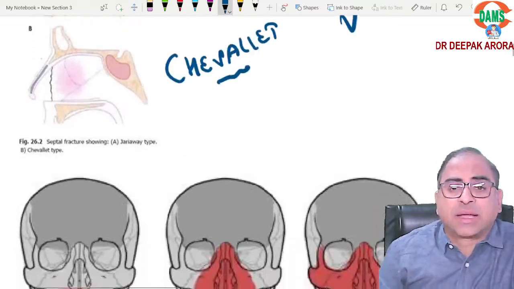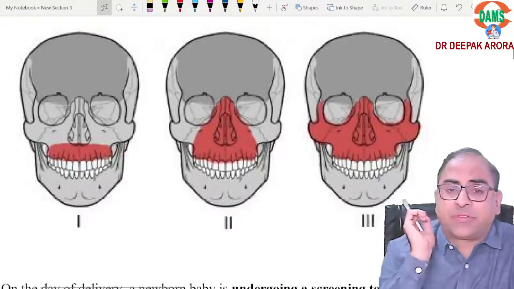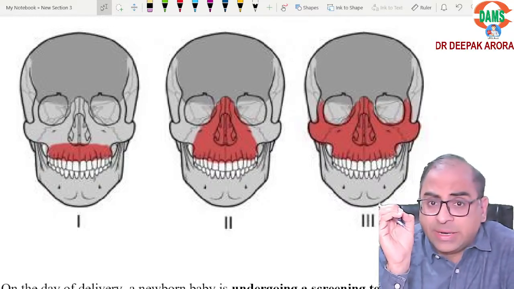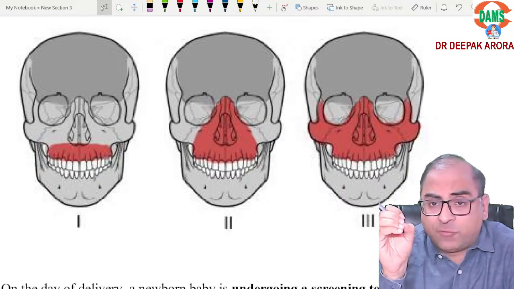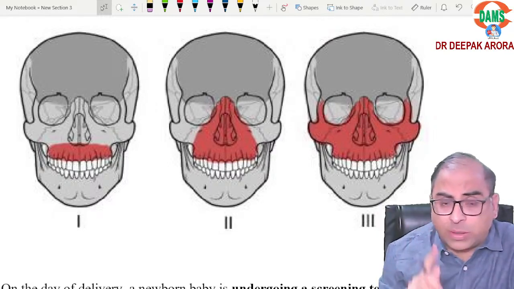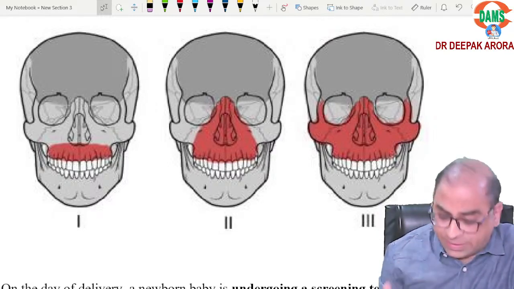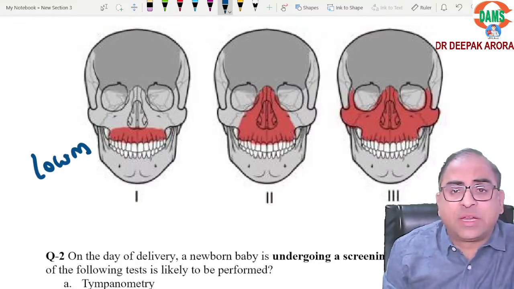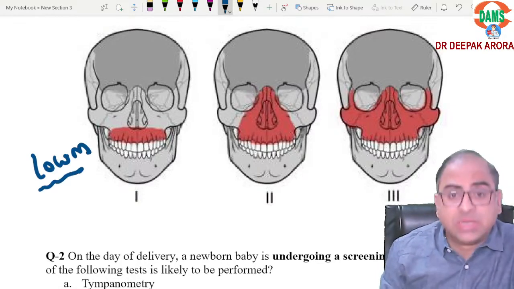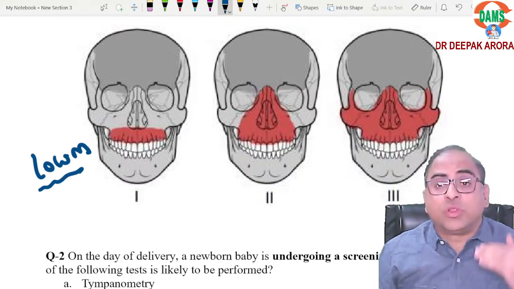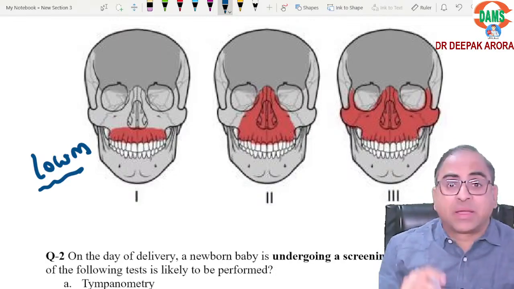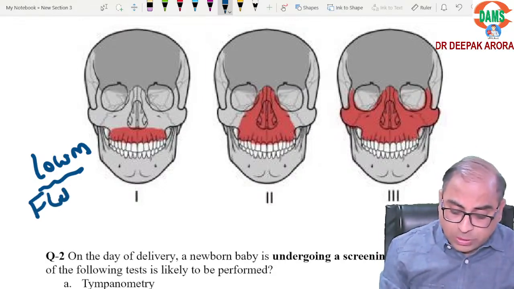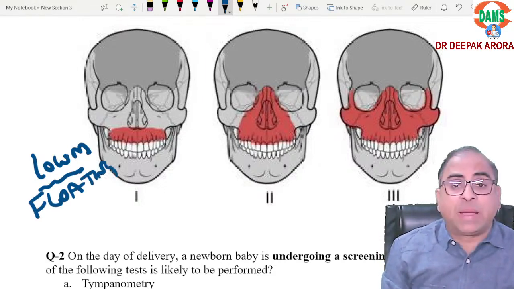Crystal clear. Coming back to the next classification, Lee-Fort classification. They can ask you something on Lee-Fort. Lee-Fort 1, Lee-Fort 2, Lee-Fort 3. Lee-Fort 1 is low maxillary fracture. Remember here, it is known as low maxillary because it is below the maxilla. Because it is below the maxilla, there is a trauma on the palate. What do we call it? Trauma on the palate, floating palate. So you are having floating palate.